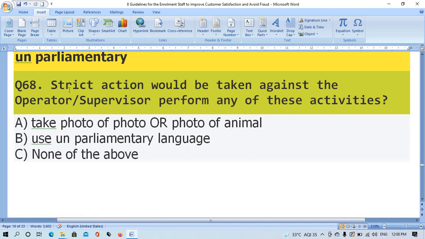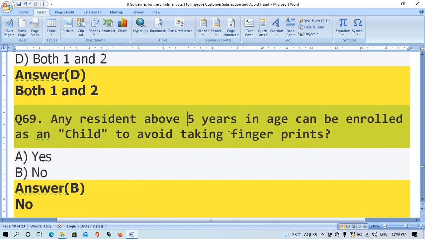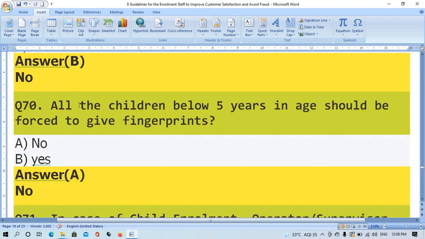Question number 68. Strict action would be taken against the operator/supervisor for any of the activities. The right answer is option D, both 1 and 2. Question number 69. Any resident above 5 years in age can be enrolled as a child to avoid taking fingerprints. The right answer is option B, no. Question number 70. All the children below 5 years in age should be forced to give fingerprints. The right answer is option A, no.